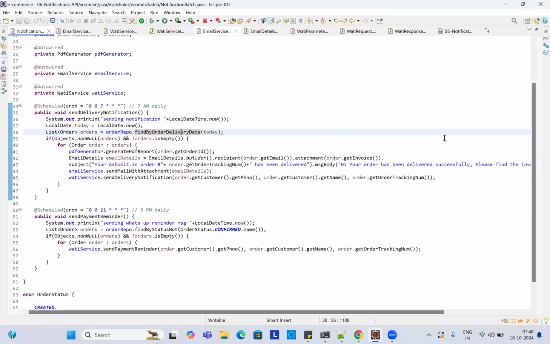No questions? Sir, in real time, most of the time we do text messages. Do we do WhatsApp in real applications? Yes, sir. Nowadays nobody reads text messages, that's why people are sending WhatsApp messages. Earlier we used to send text messages, but nowadays people are not using them. So we are using WhatsApp messages.